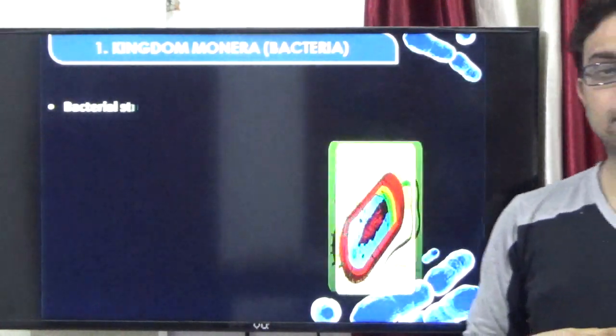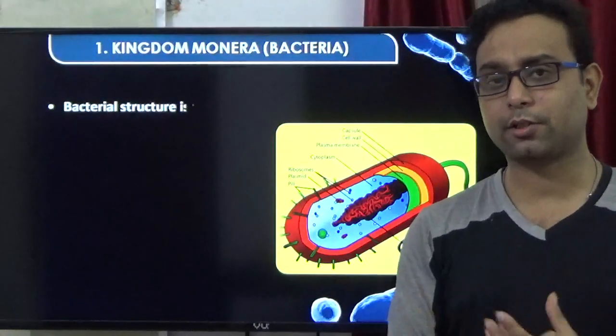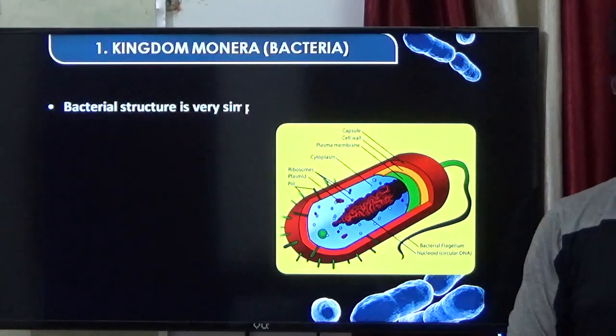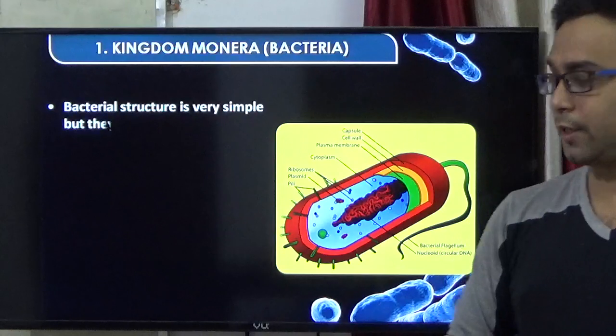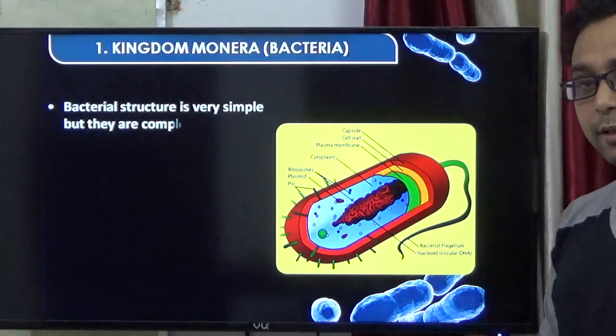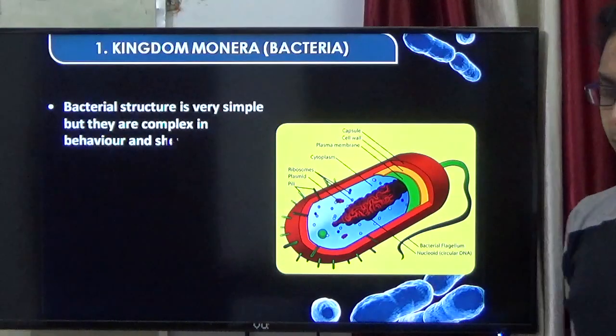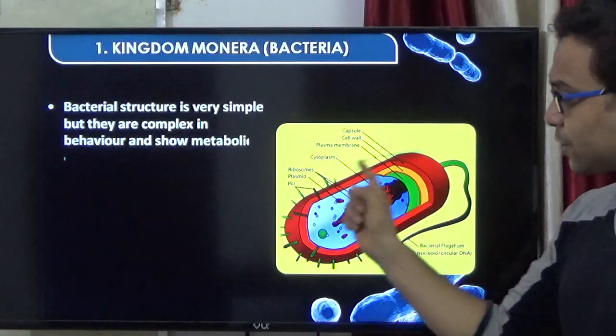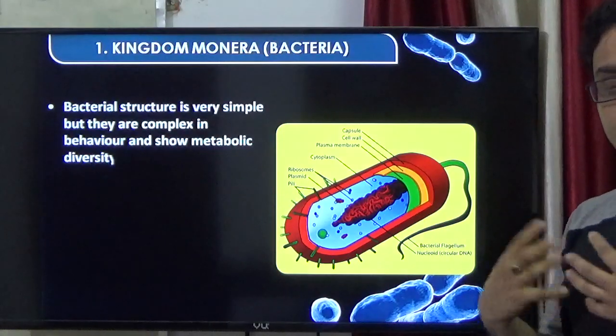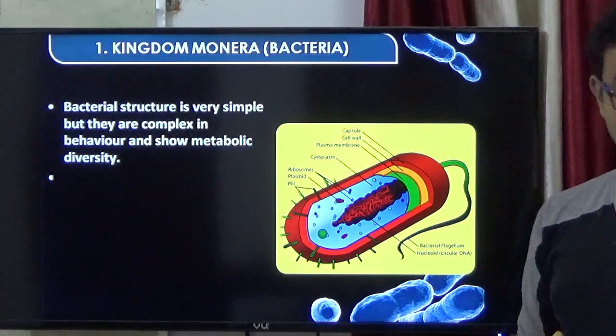Now we discuss the structural details of the Monerans. We already know that they are prokaryotic in nature, so their nucleus is not developed and not membrane bound; it is called the nucleoid. Some bacteria have an external layer called the capsule, which gives protection.